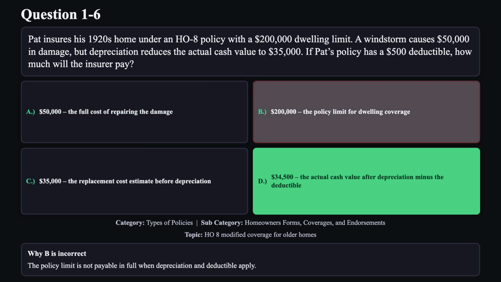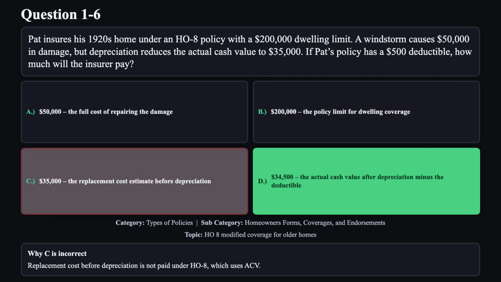Reason B is not correct. The policy limit is not payable in full when depreciation and deductible apply. Reason C is not correct. Replacement cost before depreciation is not paid under H08, which uses ACV.